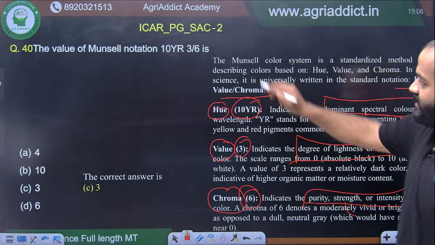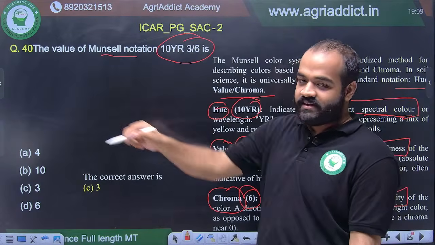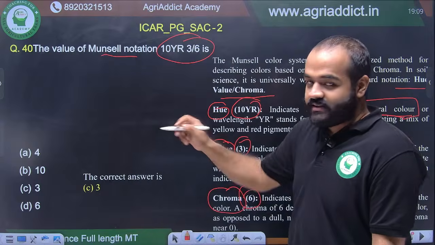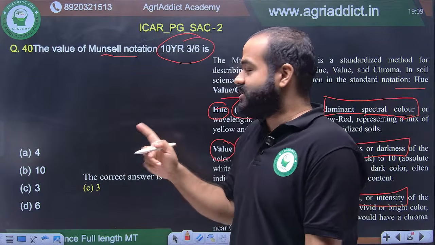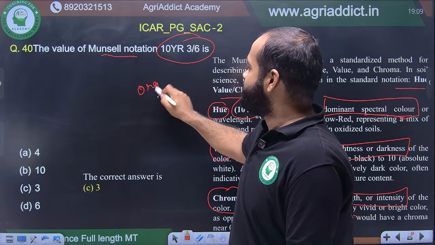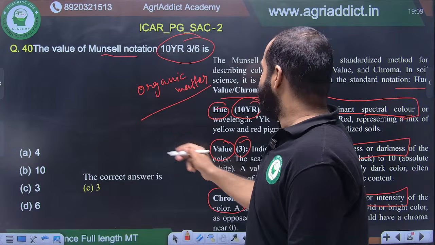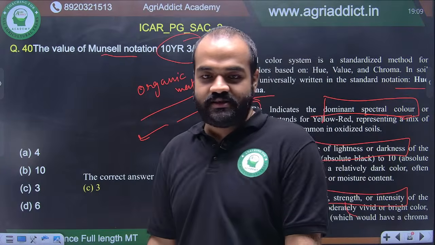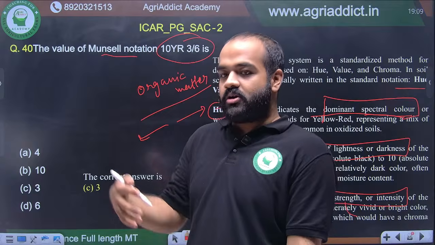And also ये notation कैसे लिखता है, that's also you should remember. And that Munsell color chart, there is one color wheel. If you search in Google you will find it. उसको देख लेना. जैसे यहाँ से एक क्वेश्चन आया था 2024 में. In 2024 PYQ there was one question. If the soil contains huge amounts of organic matter, what will be its value, less or more? Can anyone give the answer to this question? If the soil contains huge amount of organic matter, the value will be less or more?